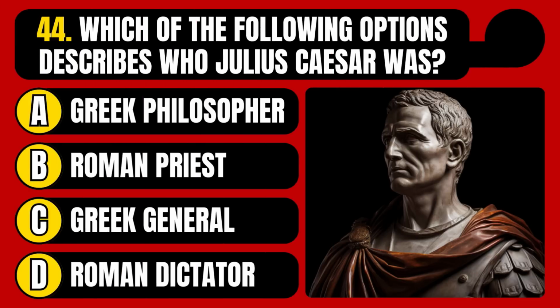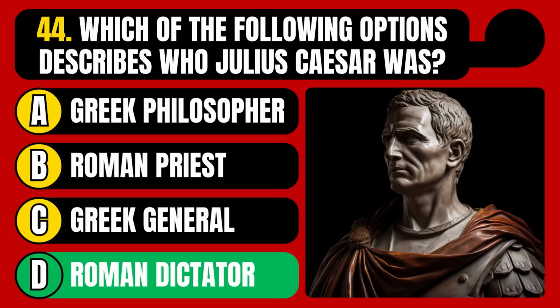Which of the following options describes who Julius Caesar was? Greek philosopher, Roman priest, Greek general, or Roman dictator? The correct answer is option D, Roman dictator.